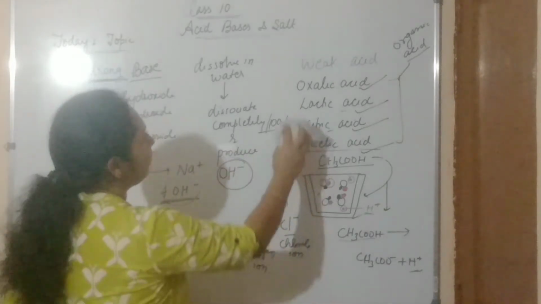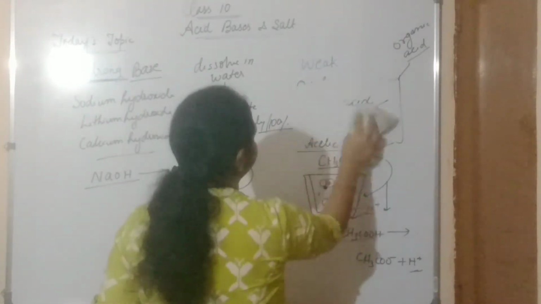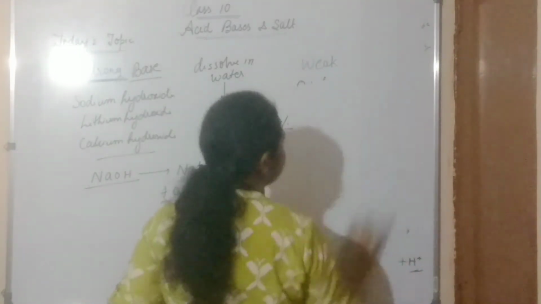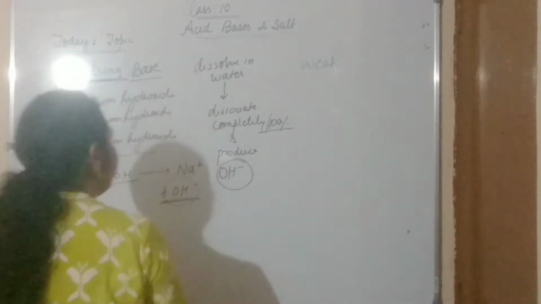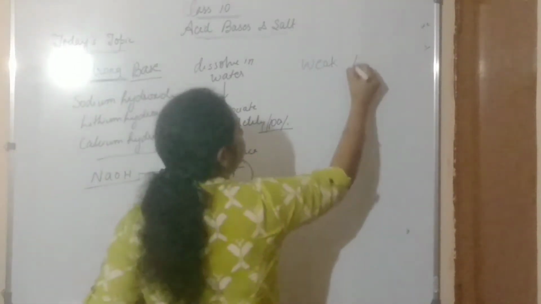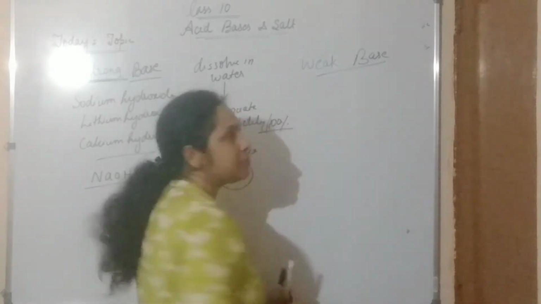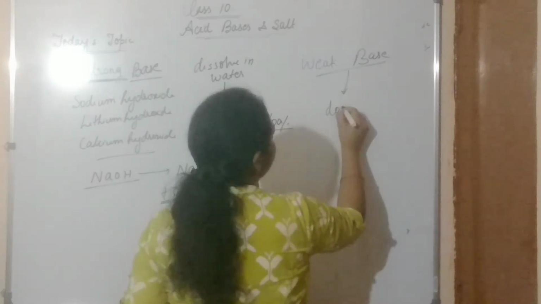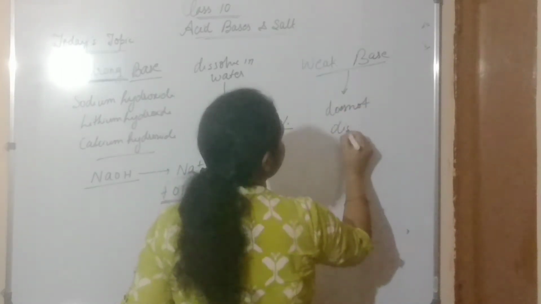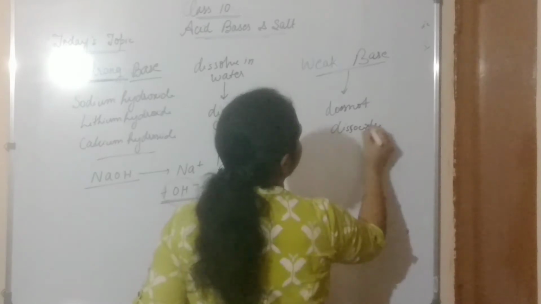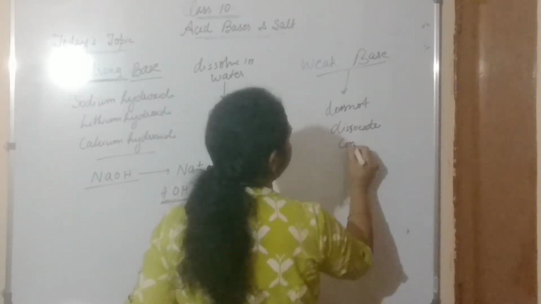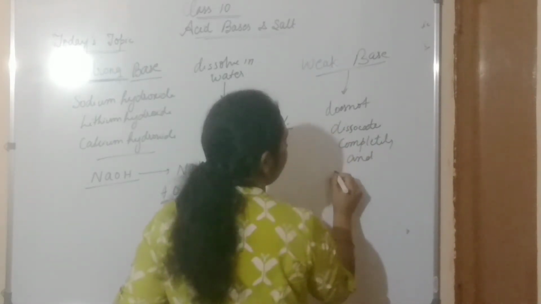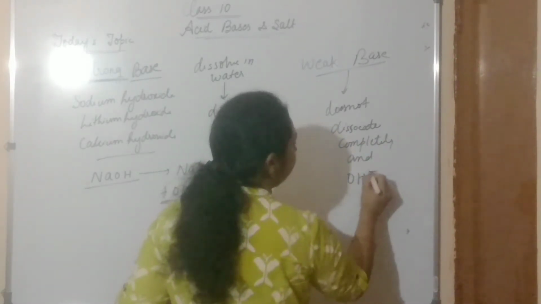Now let's take the example of weak base. Weak bases are those substances which do not dissociate completely and do not produce hydroxide ion completely.